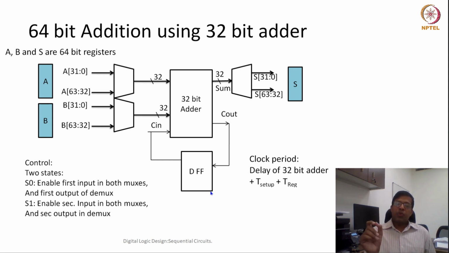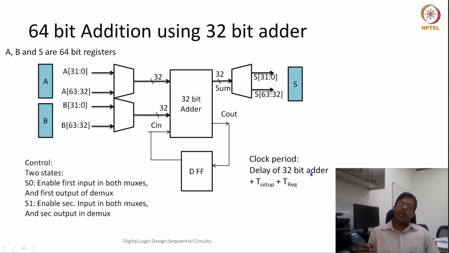Now if we compare the latency of this 64-bit addition, let's say this 32-bit adder is in the critical path, then latency would be twice the delay of the 32-bit adder plus twice the setup time plus twice the register time. If these two are negligible in comparison to the delay of the 32-bit adder, then the latency is essentially twice the 32-bit adder delay.